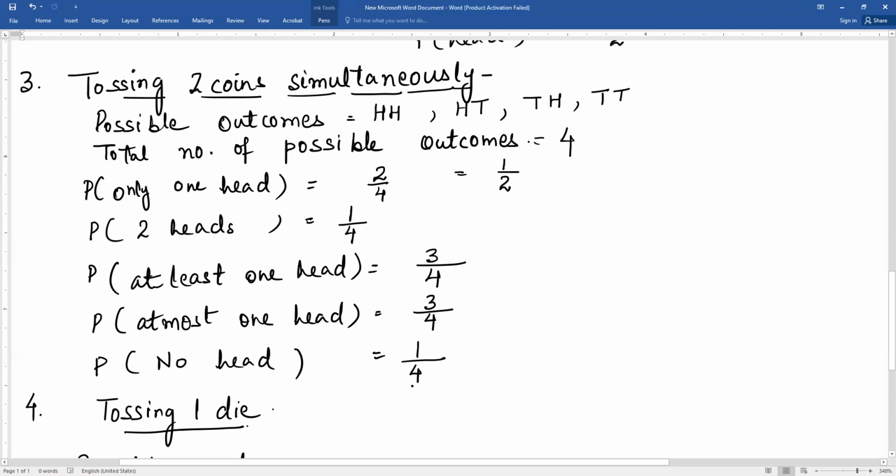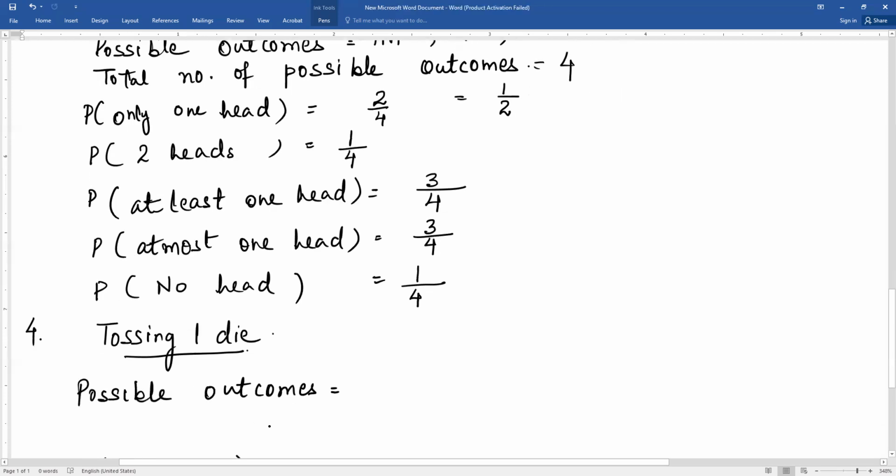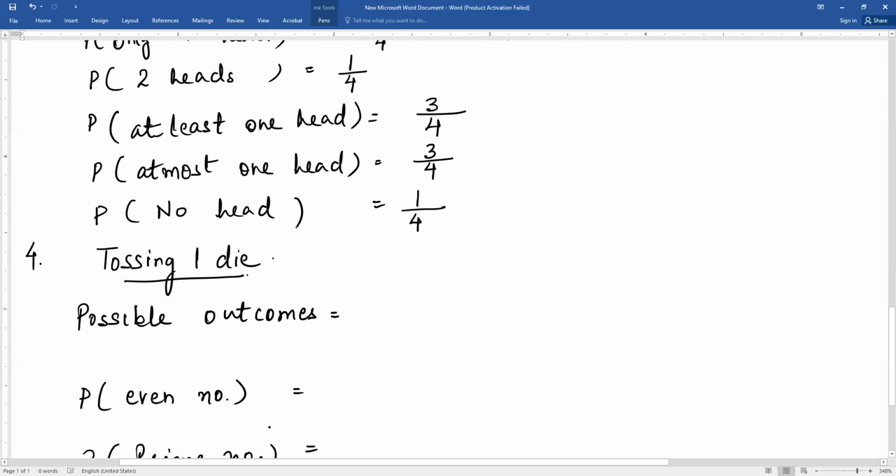Let us take one more experiment, that is tossing one die. Die you have seen, you might be playing Ludo. A die is a cube which has numbers written on all the 6 faces. So what are the numbers written? So possible outcomes are 1, 2, 3, 4, 5, 6. These are the 6 numbers written on the 6 faces of the die. Die is a cube.